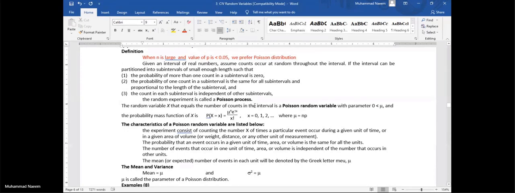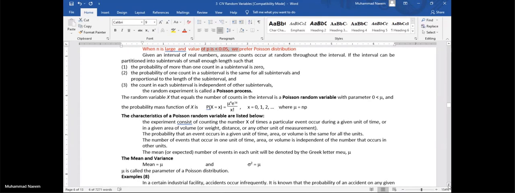Next probability distribution is Poisson. That is exactly the binomial distribution, but due to a smaller value of P, if it is less than 0.05, and a larger value of N, the sample size being larger in this case,